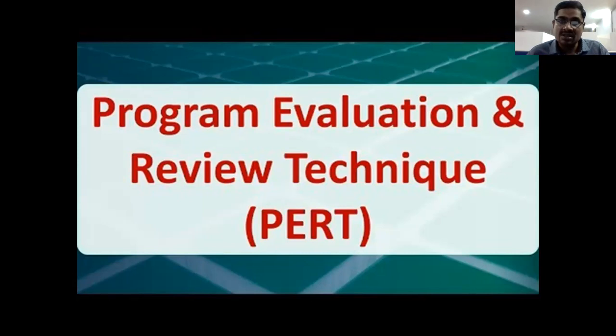Suppose developing and launching a satellite. It is a very big, huge contract. For such huge and non-repetitive contracts, we can use this type of network analysis technique, that is, the project evaluation review technique. It is purely used for very large, huge contracts.